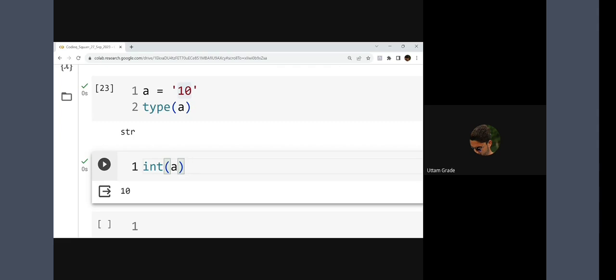So that means we can convert a data type from one type to another. How? Just write int. If I want to convert into float, just use float also. It will give the float, 2.0. Simply like this.